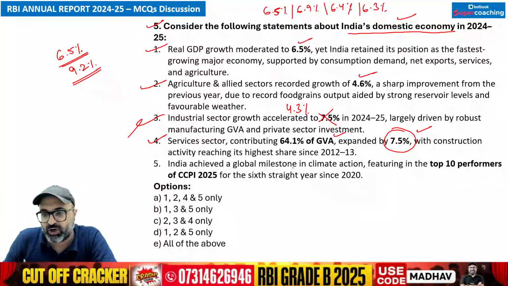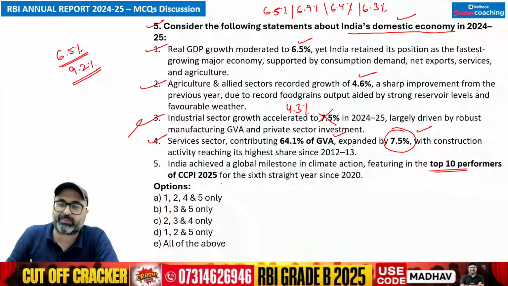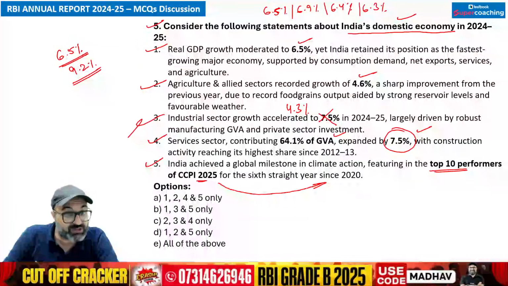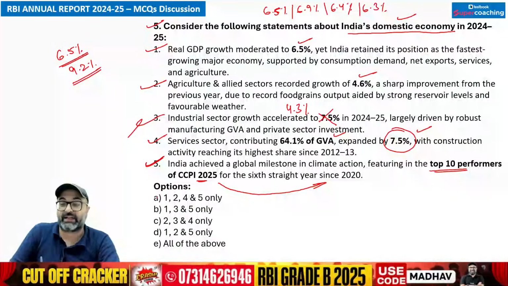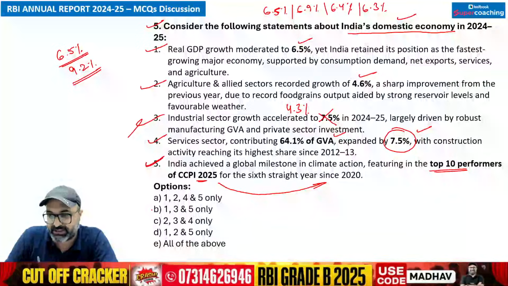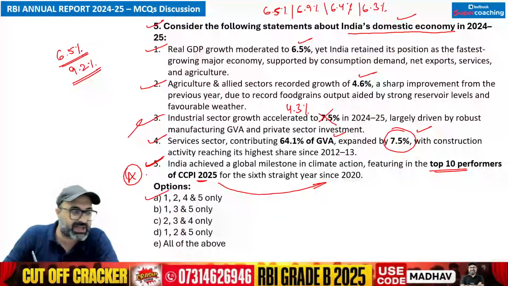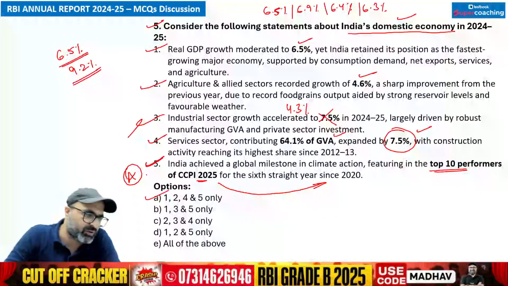India achieved a global milestone in climate action, featuring in the top 10 performers of CCPI 2025 for the 6th straight year since 2020. This is also correct. India is in the top 10 nations fighting against the climate crisis. So the answer to this particular question is 1, 2, 4, 5. So option A is absolutely the correct answer. Many of you have given the correct answer.